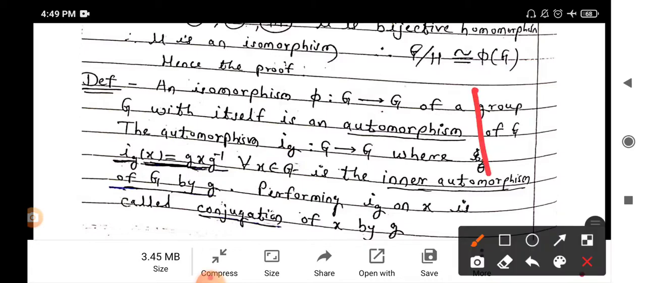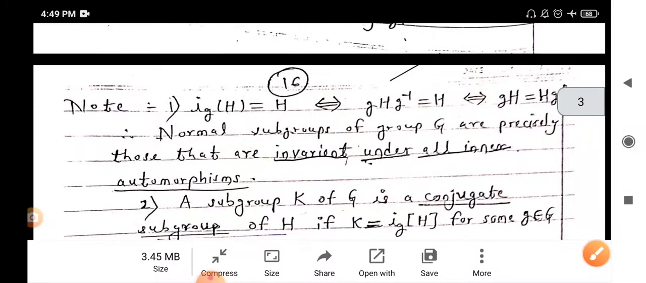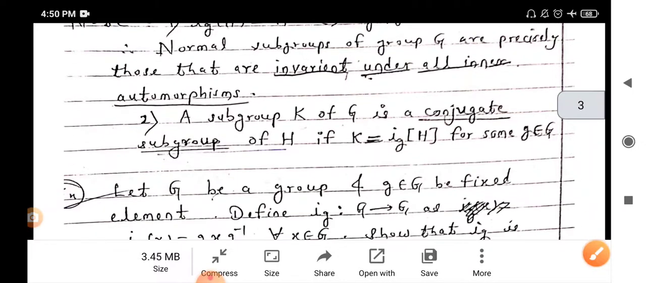Now we see the next example of automorphisms and inner automorphism. Also, Ig of H equals H if and only if gh equals hg, which is the equivalent definition of normal subgroups. Hence, the normal subgroups of a group G are precisely those that are invariant under all inner automorphisms. Also, consider the second note: a subgroup K of group G is a conjugate subgroup of H if K equals Ig of H for some g belongs to G.